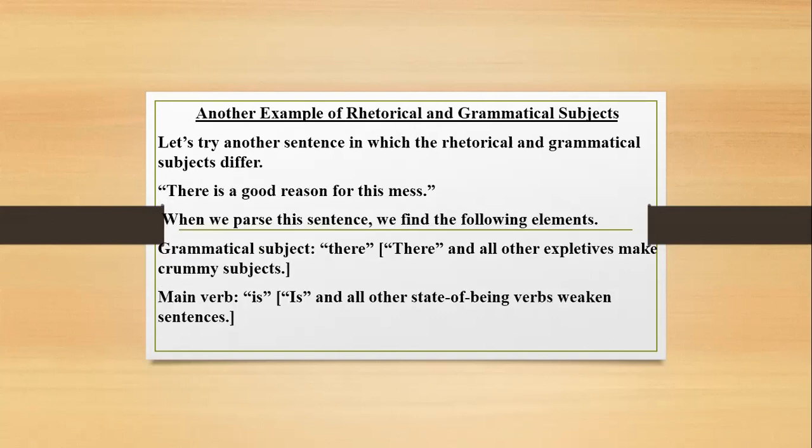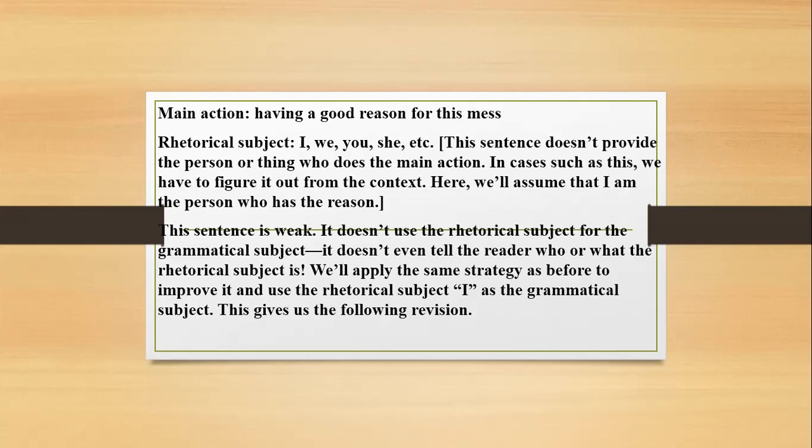Another example of rhetorical and grammatical subjects. Let's try another sentence in which the rhetorical and grammatical subjects differ. There is a good reason for this mess. When we parse this sentence, we find the following elements. Grammatical subject, there, and all other expletives make crummy subjects. Main verb, is, and all other state of being verbs weaken sentences. Main action, having a good reason for this mess. Rhetorical subject, I, we, you, she, etc. This sentence doesn't provide the person or thing who does the main action.